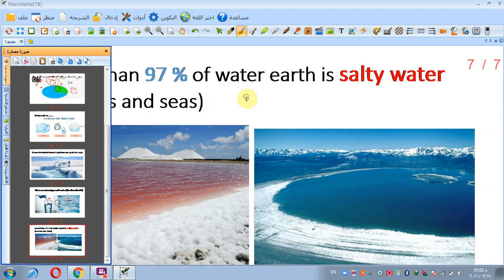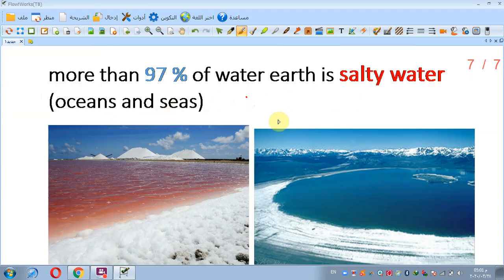What is the percentage of fresh water and salt water? More than 97% of Earth's water is salty water. Where is salty water found? Salt water is found in oceans and seas.